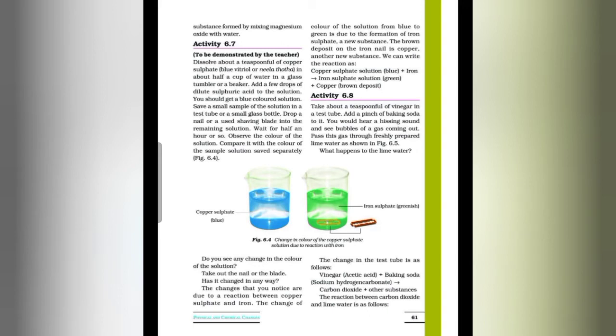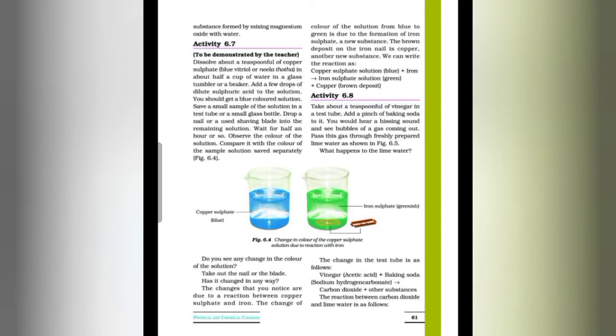Yes. You can see in figure 6.4, the color is completely changed. You will observe that the blue color of copper sulfate solution changes into a light green colored solution, and a brown deposit is formed on the iron nail, or we can say on the blade. You can see in figure 6.4, the blade is covered with brownish deposition.